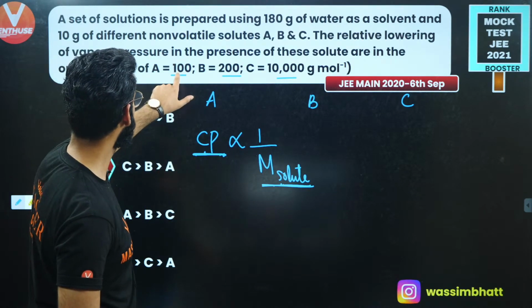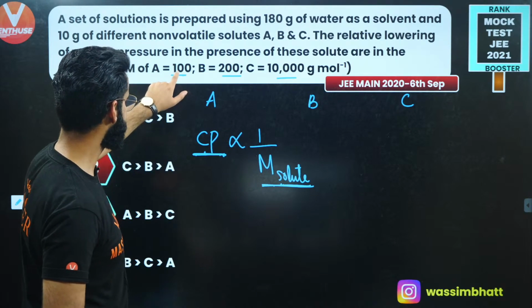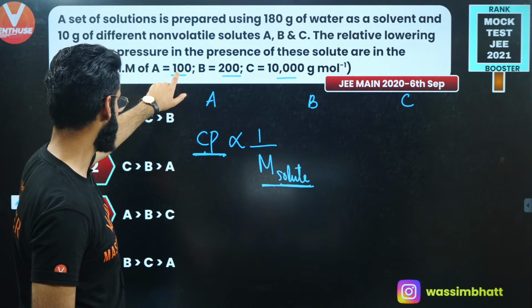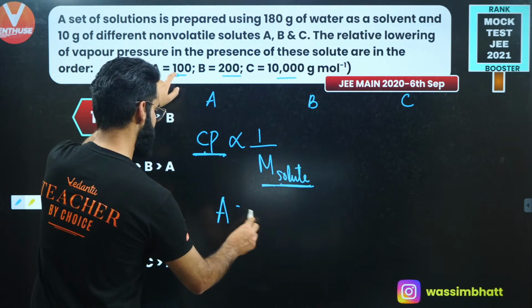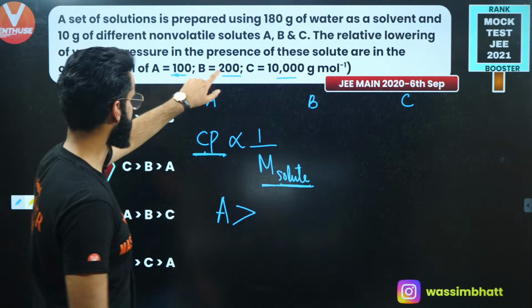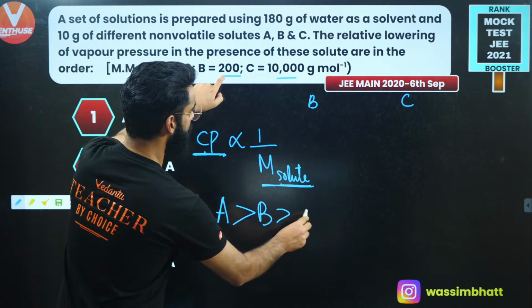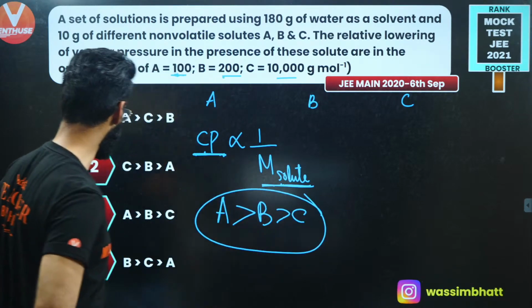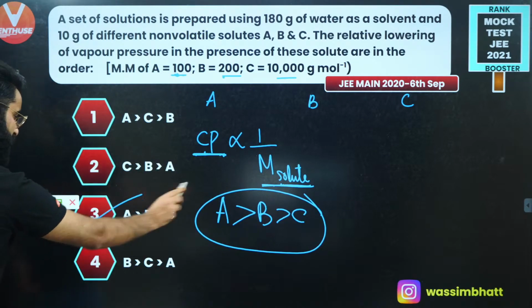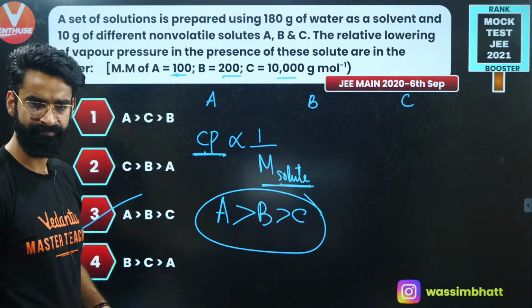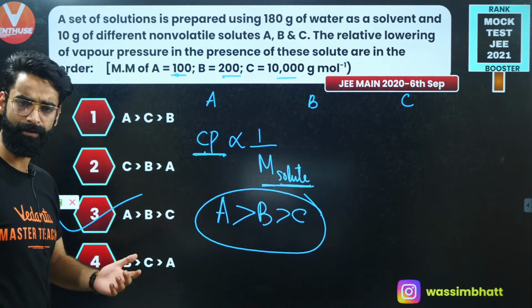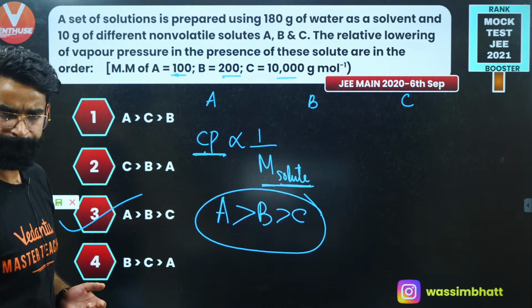So molar mass is minimum in the first case. So in the first case, you'll be having maximum value of relative lowering in vapor pressure, right? So A is going to show maximum value of relative lowering, followed by your B and then followed by your C. So ABC is going to be the order, as simple as that. Yes, I'm sure it's clear to everyone now.